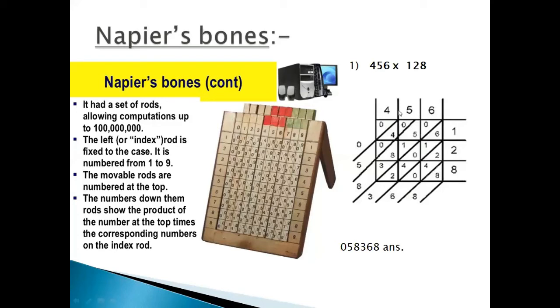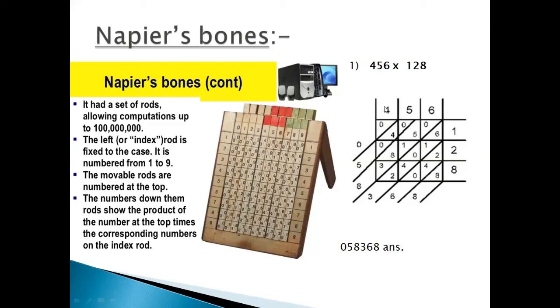Now 5. 5 ones are 5. 5 is the unit and 0 is the ten. 5 twos are 10. 0 is the unit and 1 is the ten. 5 eights are 40. 0 is the unit and 4 is the ten.